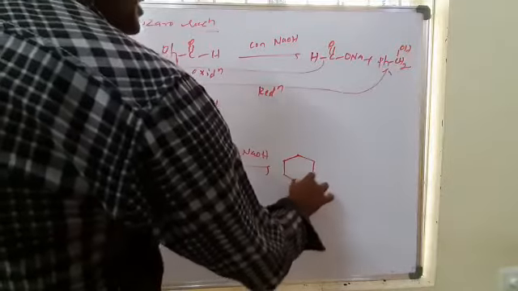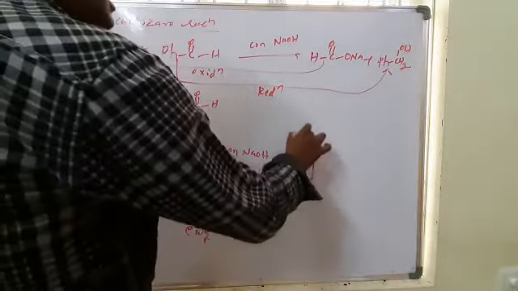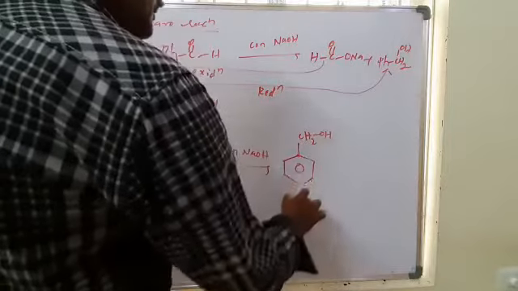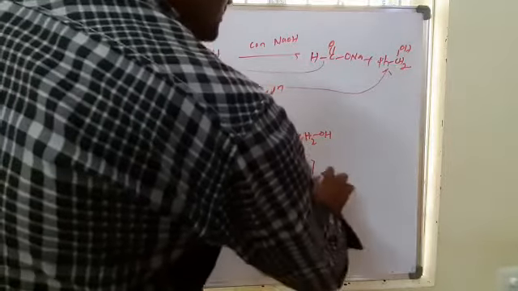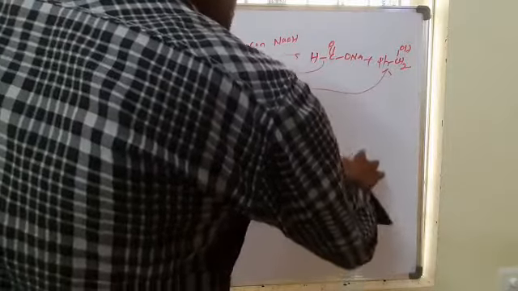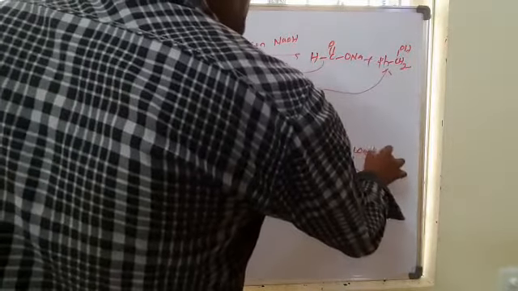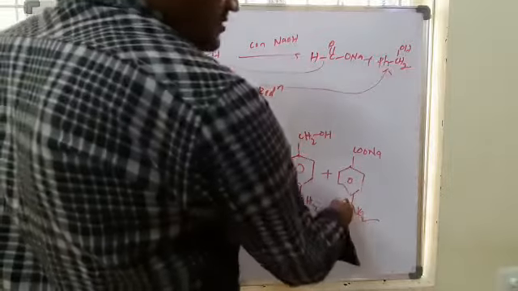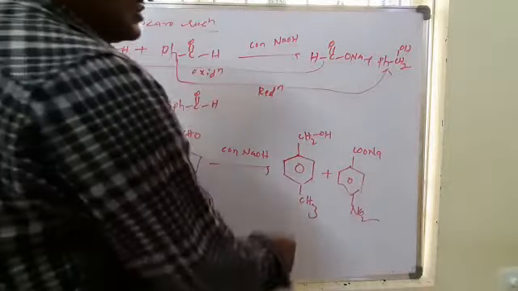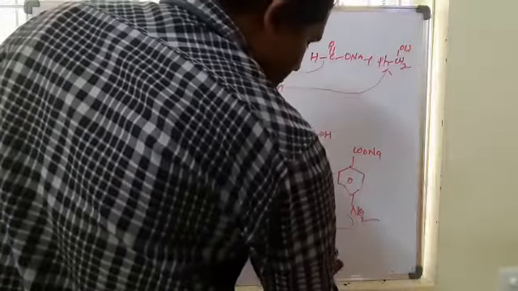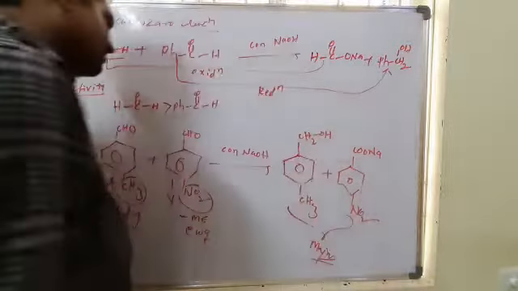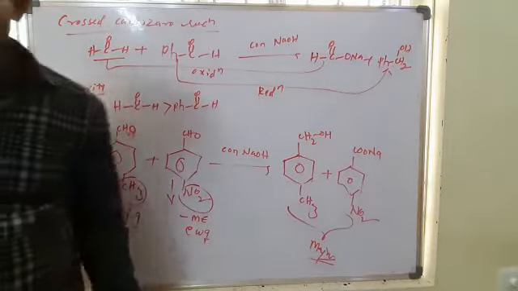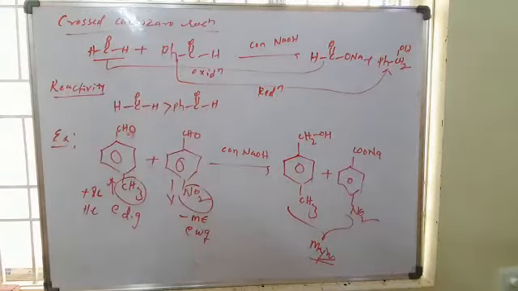If it undergoes reduction, the less reactive compound forms an alcohol, and the other one undergoes oxidation and forms a salt of acid. So this is the major. Minor means this is going to alcohol, this is going to acid. Actually these are the major products, they are considered major products only. So based on reactivity, in the Cannizzaro reaction, the highly reactive compound undergoes oxidation.